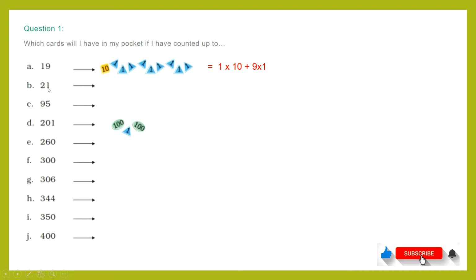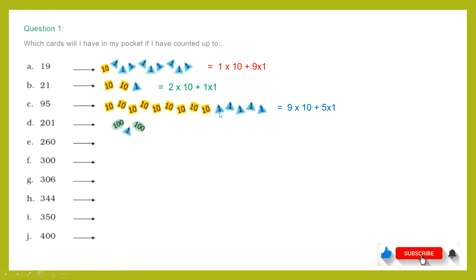21 means 1 is at the ones place, so Moon Mama will have one card of 1, and 2 is at the tens place, so 2 cards of 10. Again, in 95, 5 is at the ones place, so 5 cards of 1, and 9 is at the tens place, so 9 cards of 10. So these are 5 cards of 1 and 9 cards of 10.